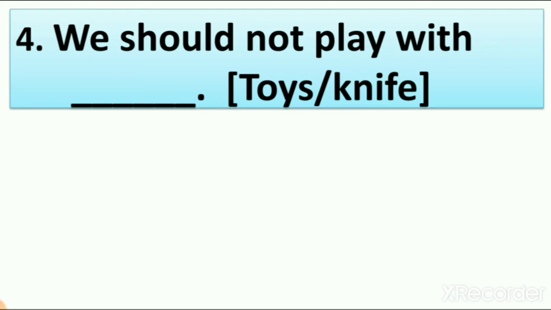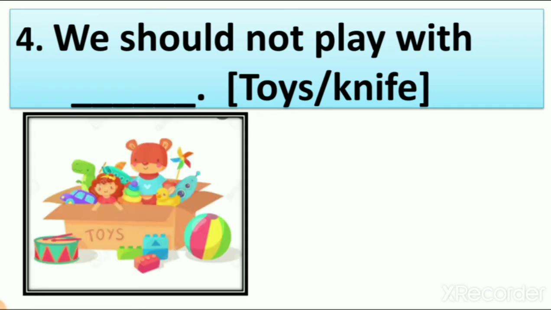When we learn about safety rules, we also learn that dangerous things are knife, matchstick, matchbox, blades, wires, plugs, switches. So here the blank is we should not play with. We have two options, toys and knife.